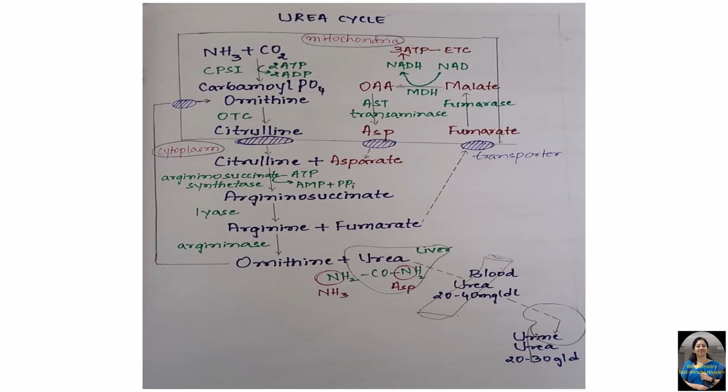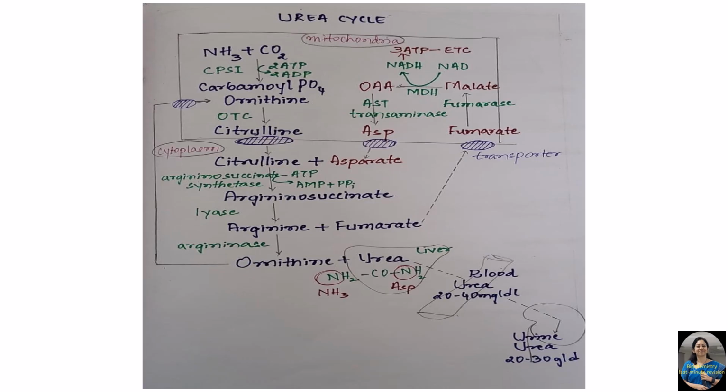Now this also requires energy of hydrolysis of ATP to form AMP. So this equals releasing pyrophosphate. This is equal to utilization of 2 ATP molecules. In the next step, argininosuccinate is acted upon by lyase enzyme to form arginine and fumarate. Now this arginine is acted upon by argininase enzyme forming ornithine and urea. Now ornithine is recycled back into the mitochondria using a specific transport protein.